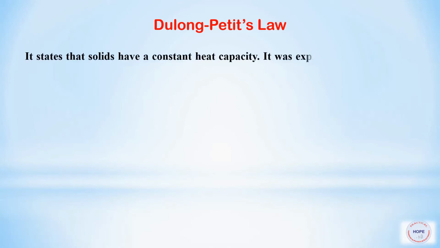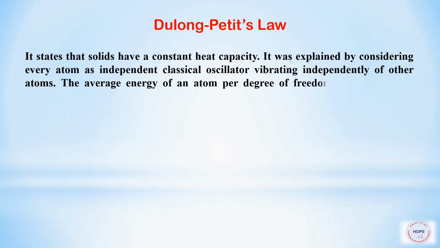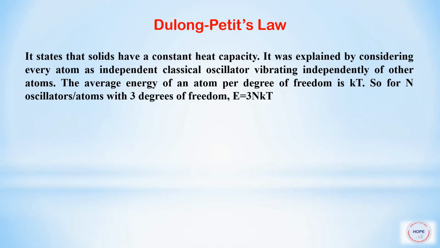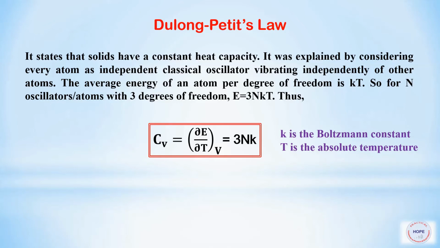First, Dulong-Pettit's law. It states that solids have a constant heat capacity. It was explained by considering every atom as an independent classical oscillator vibrating independently of other atoms. The average energy of an atom per degree of freedom is kT. So for n oscillators or atoms with 3 degrees of freedom, E is equal to 3nkT. Thus CV is equal to 3nk, where k is the Boltzmann constant and capital T is the absolute temperature.